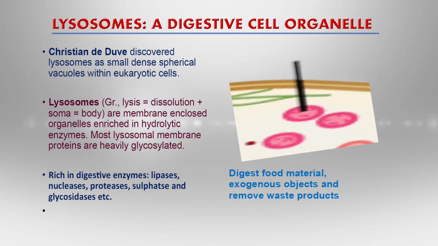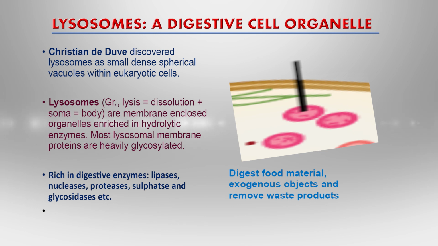Now, let us understand the structure and function of lysosomes. Lysosomes are eukaryotic cell organelles. They are called digestive organelles because they have hydrolytic enzymes which degrade proteins and DNA. Christian de Duve discovered the lysosomes as small dense spherical vacuoles within the eukaryotic cell.